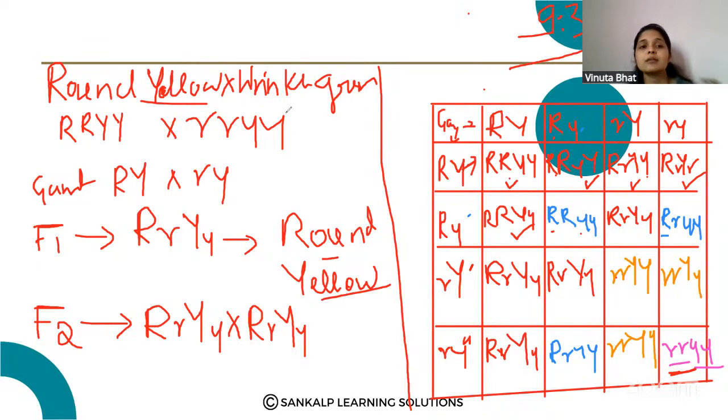So the characters, they independently inherited to the next generation. So from this dihybrid cross experiment, we can say that the characters inherited independently to the next generation. Okay, so please practice this checkerboard, that is very important for your board exam. Okay.